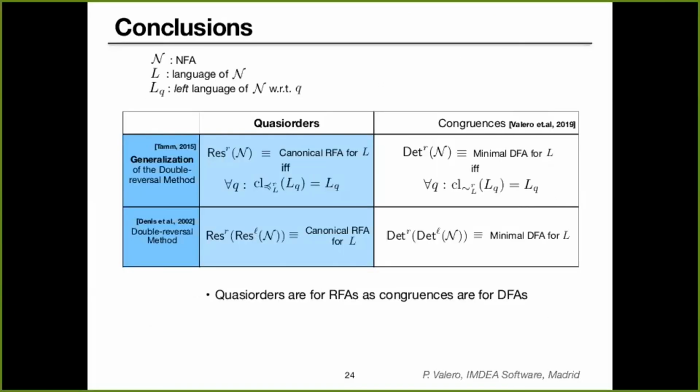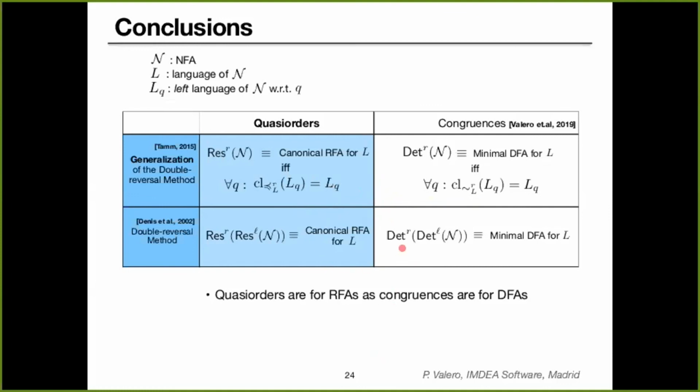And let me conclude by highlighting the takeaway of this presentation. The idea is that we have used quasi-orders to analyze residual automata. We have been able to explain the double reversal method and its generalization. Now, the interesting part is that we did the same for deterministic automata in our previous work using congruences. And therefore, we obtained really similar results. For instance, in our previous work, we saw that determinizing an automaton produces the minimal deterministic automaton if and only if the closure by the right Nerode quasi-order of the left language of every state of the automaton coincides with itself. We can see that this result is closely related to the one we have obtained for residual automata.